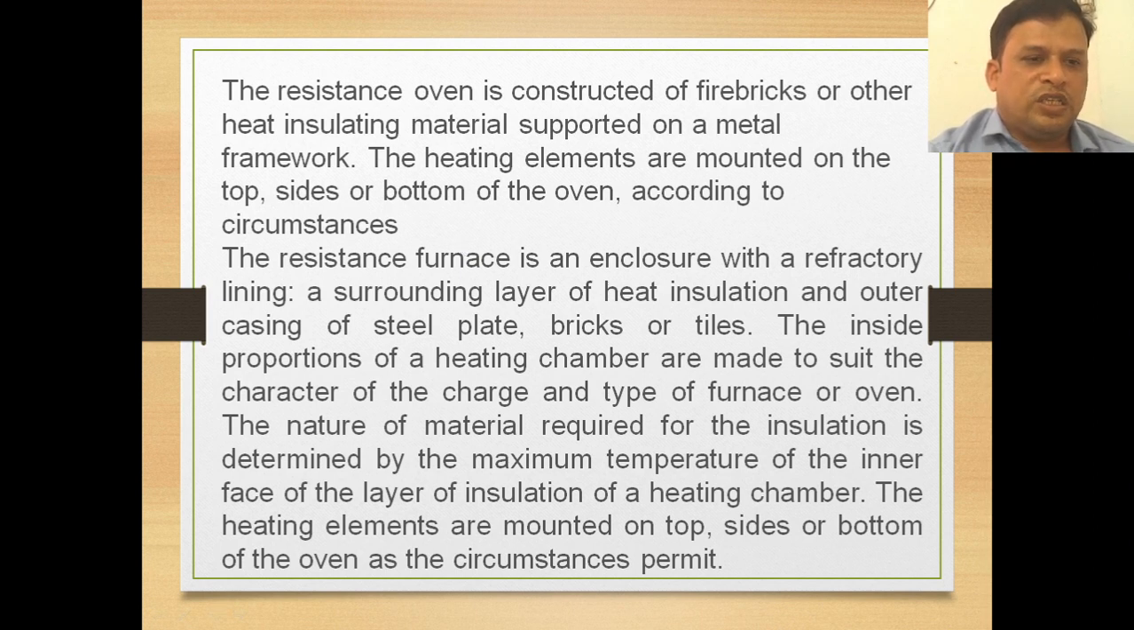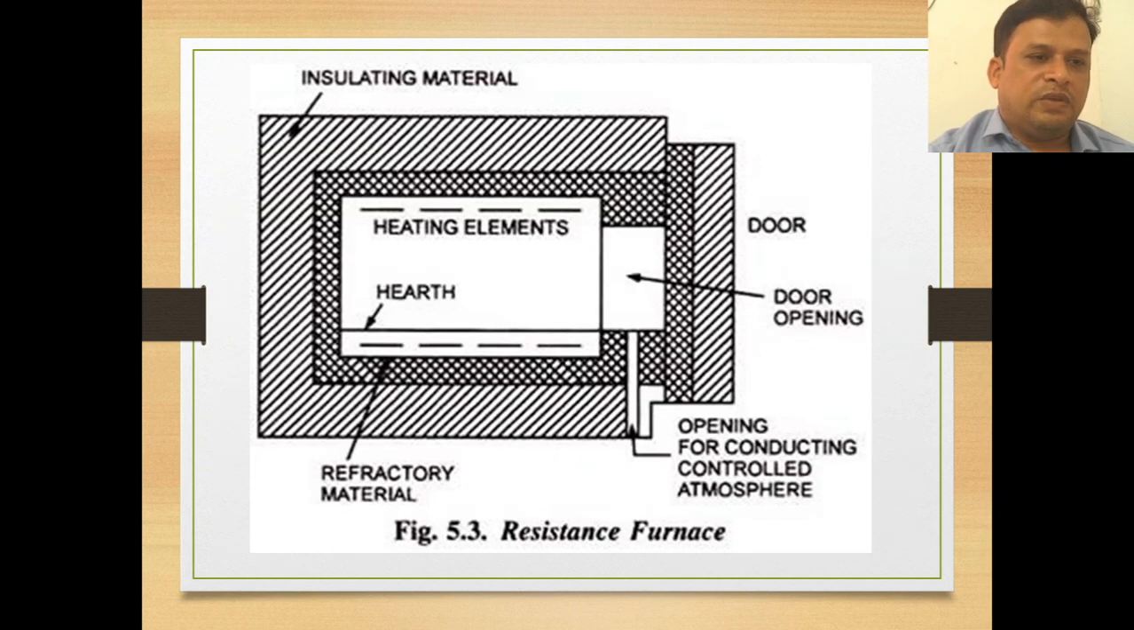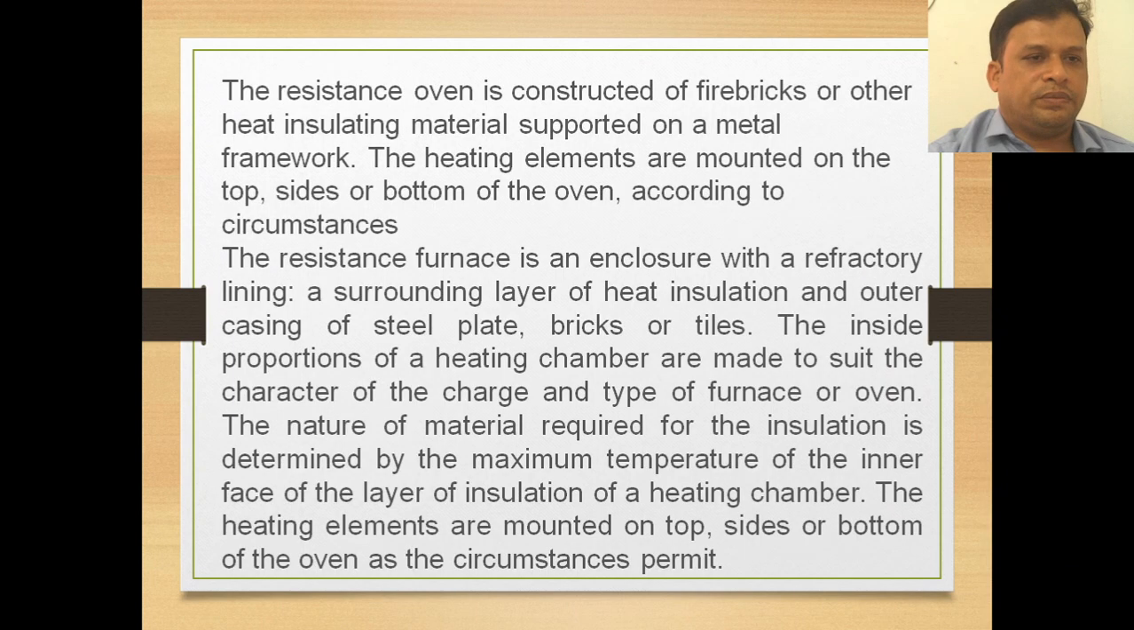Because the resistance ovens also have different temperatures. Depending upon the temperature and the application, we use different types of materials for the heating elements, as well as the refractory material and insulating material. These things always change with the type of the oven and the temperatures. Different categories of temperatures are used here, as we just discussed. So we will have different types of materials used. The heating elements are mounted on the top, sides or bottom of the oven as the circumstances require.